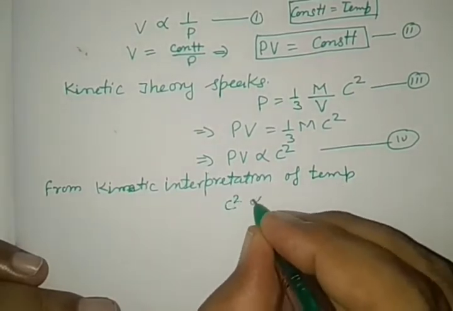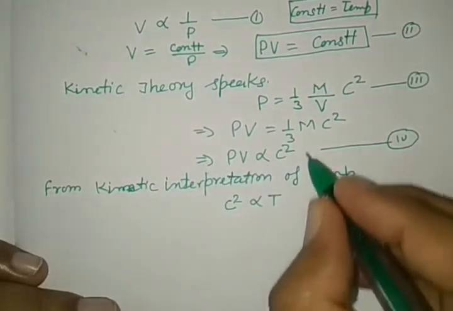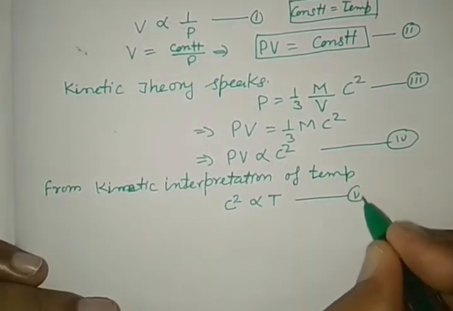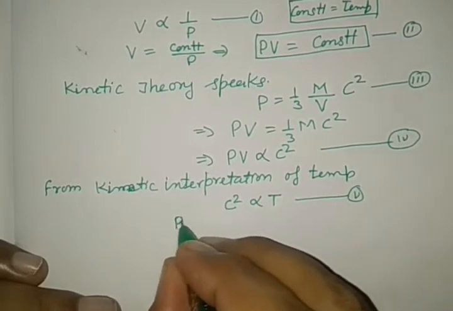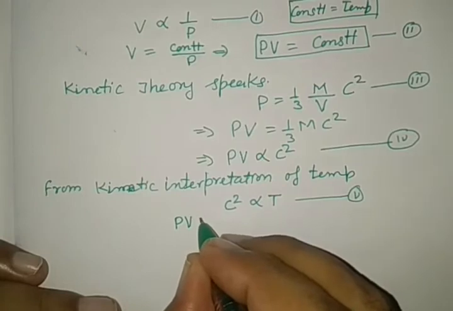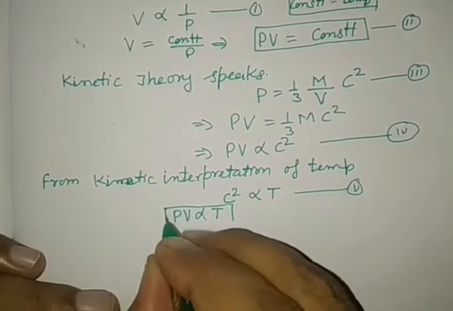Mean square velocity is directly proportional to temperature also. So by these relations we may write PV proportional to T. Right?